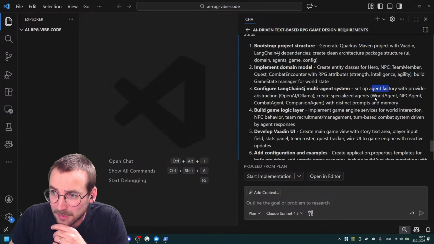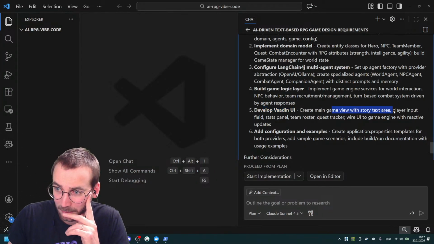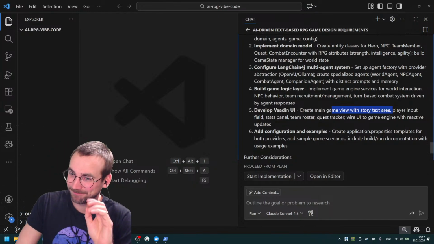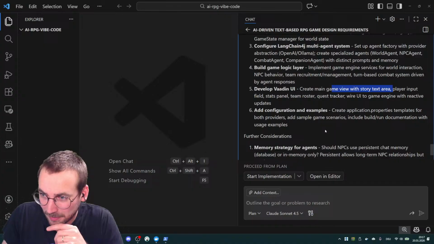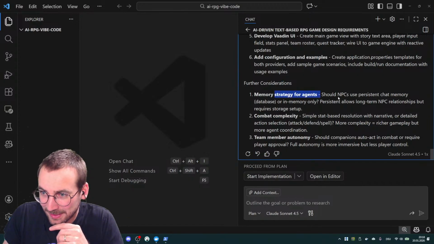Configure, yes. World agent, NPC agent, I like that. Game logic, NPC behavior, yes. Develop Vaadin UI, yes. With story text area, player input field, stats panel, team roster, yes. Quest tracker, I like it. Add configuration, add example. Yes. Documentation, further considerations, memory, yeah.